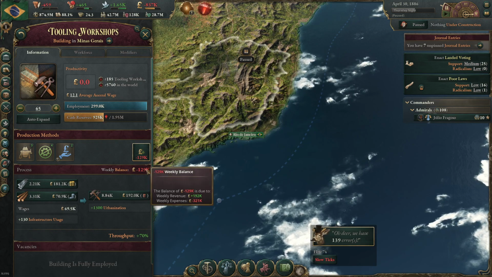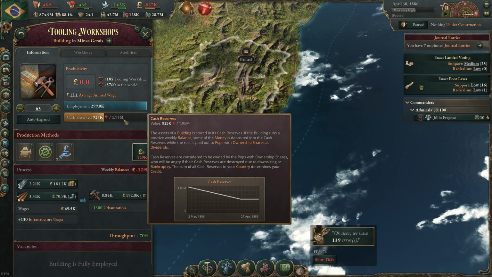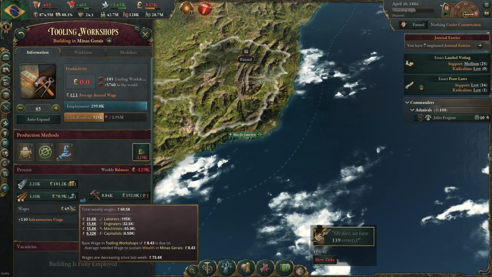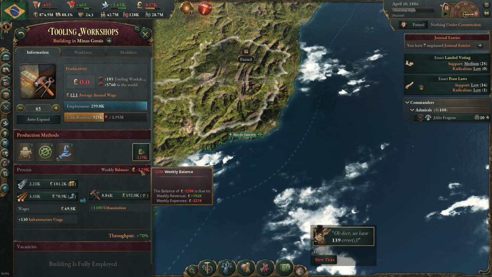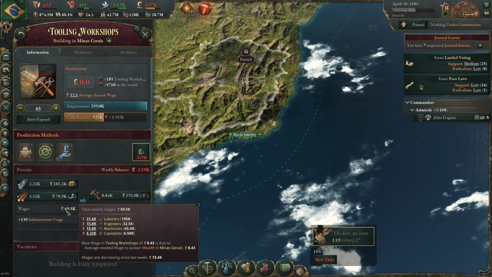However, do note that when we subsidize, the cash reserve doesn't actually go up again. It's gonna stay there because it's not turning a profit anymore. And also we can see that now the wage increased. And now, as you can notice, the amount of subsidies we are paying actually decreased because the wage decreased.